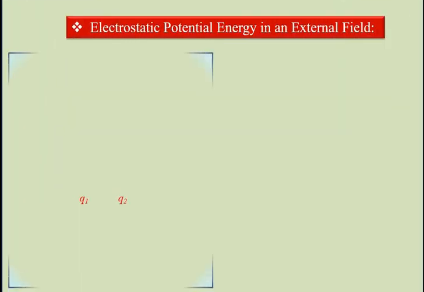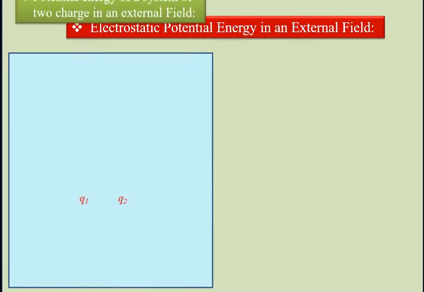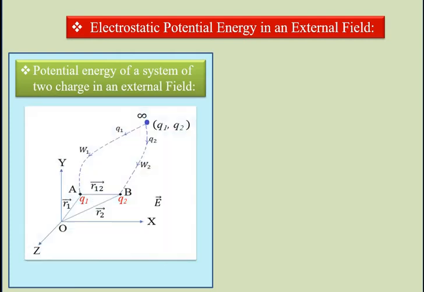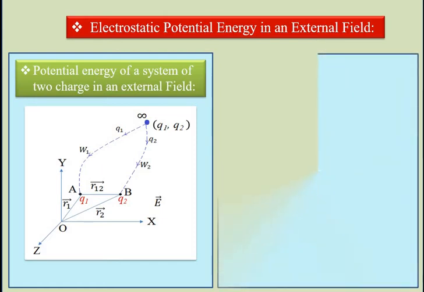Then see the next expression, that is the potential energy of a system of 2-point charges in an external electric field. See the diagram for it. In the figure, E is the external electric field.